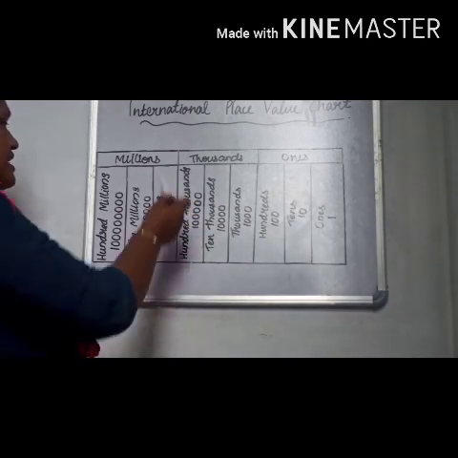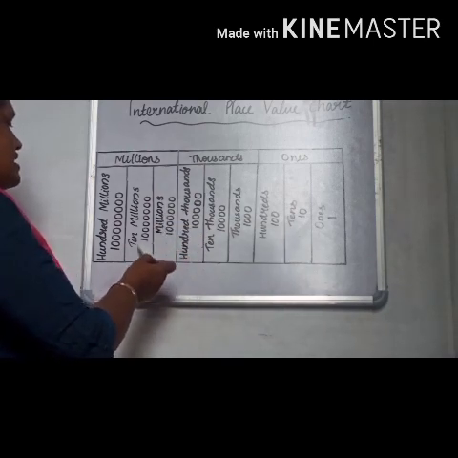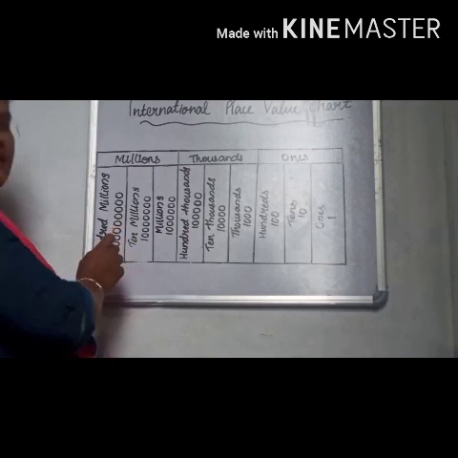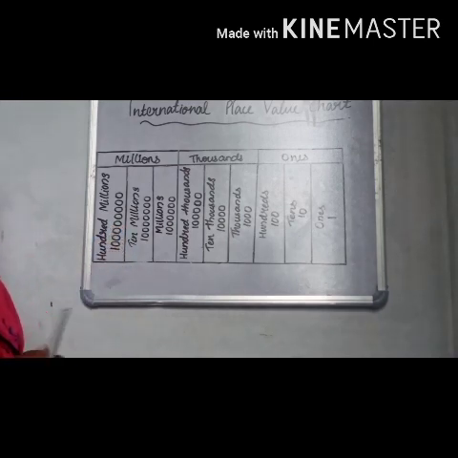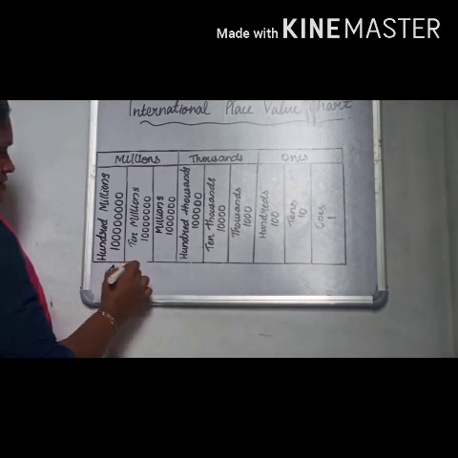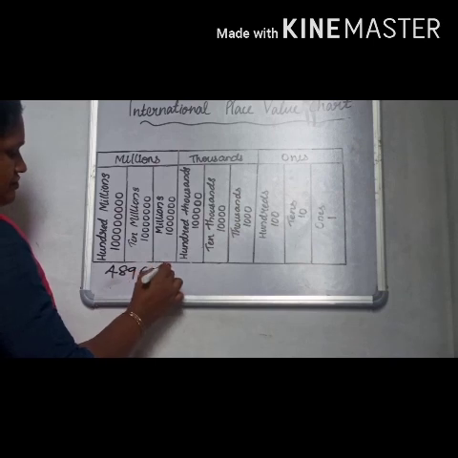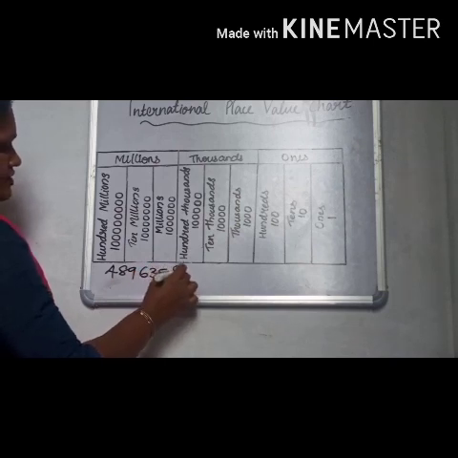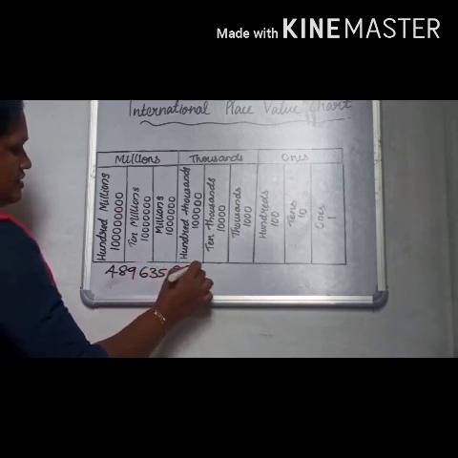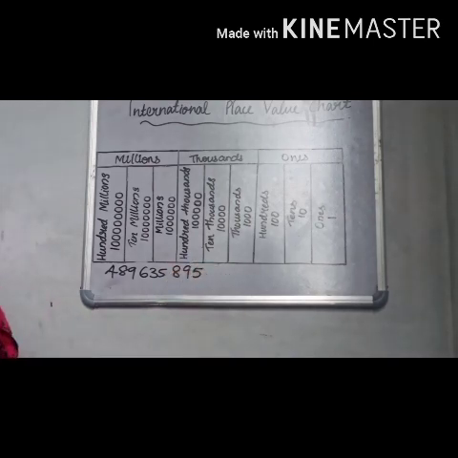Next period is millions. In millions period, millions, 10 millions and 100 millions. For example, this is one example.